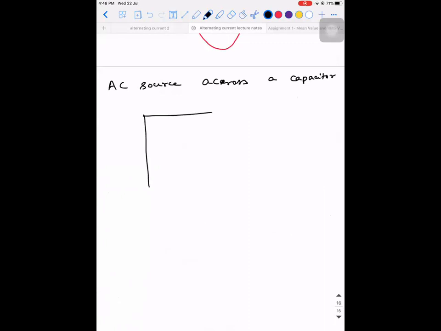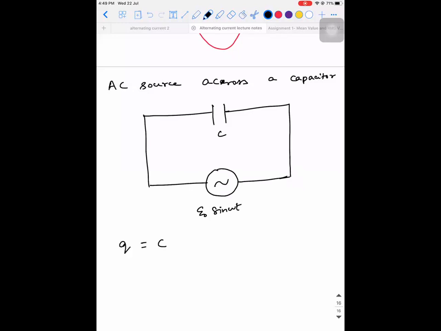When you have a capacitor and you connect an AC source, what is the function of a capacitor? What does it do? It stores the charge. So the EMF is E naught sine omega t. Let's say its capacitance is C. I know that Q is equal to C into V, accepted? So C into V is E naught sine omega t. So the instantaneous charge getting deposited on the plates of the capacitor is given by the expression C into E naught into sine omega t.